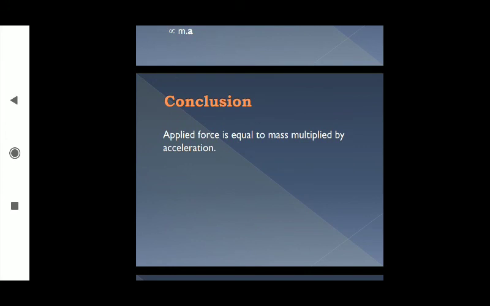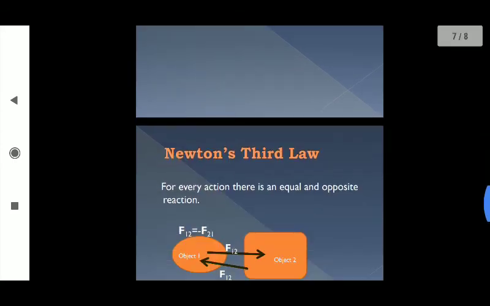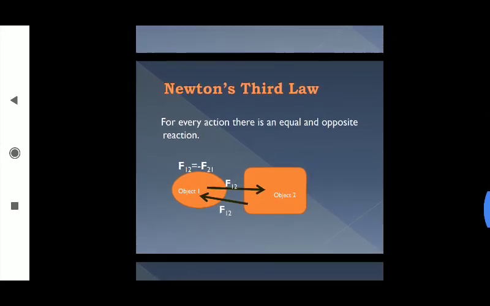This is a very important equation, and it will be used throughout mechanics. There will be some modification of the equation, but it will be used. So you have to remember this equation.